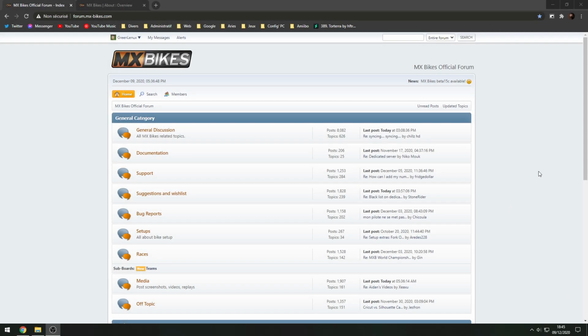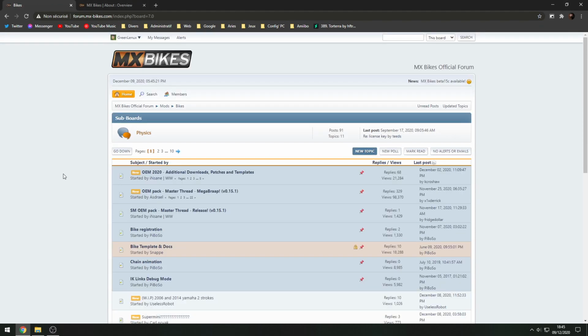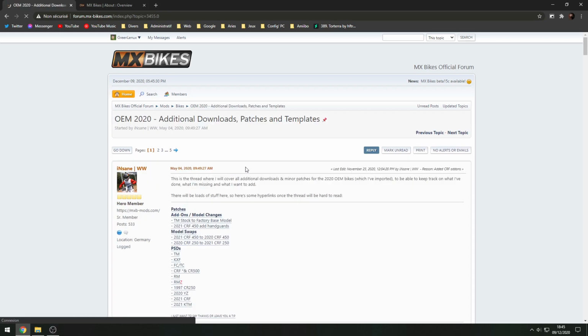Let's pretend we want to make a skin, for example, for the Kawasaki bikes, the 250 and the 450. So you'll go to the forum, every link that I go to will be in the description. So you go to the forum of MX Bikes, the official one, and you go to the bikes section. You click on it, and you go to OEM 2020, additional downloads, patches, and templates, not the OEM pack itself. So you go on it, and now we need to find the PSD for the bike that we want to play on.